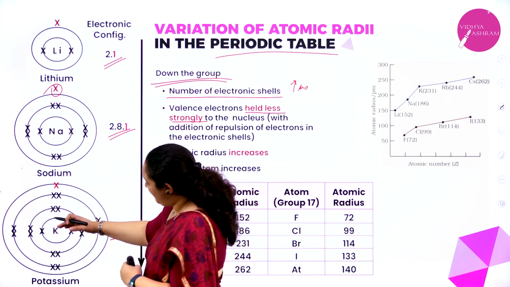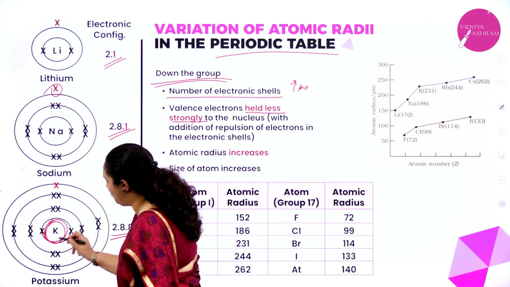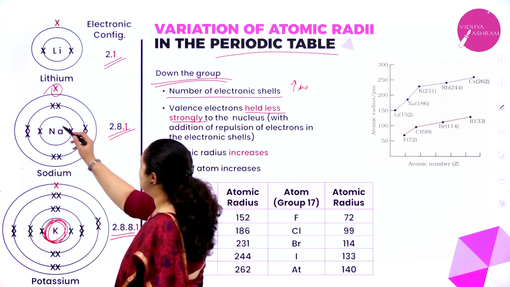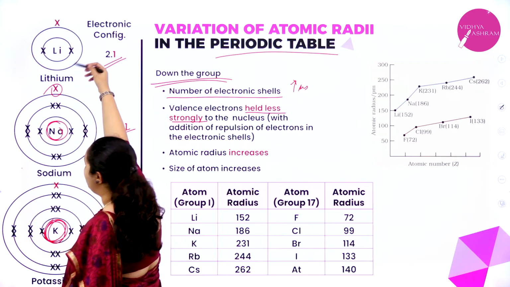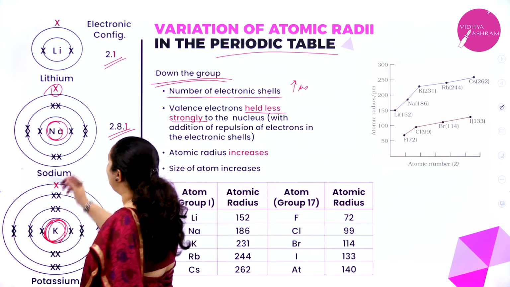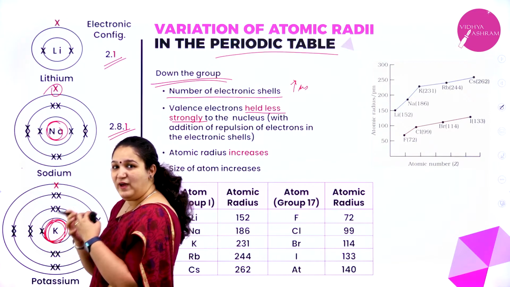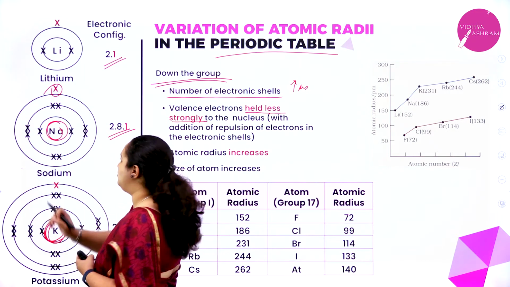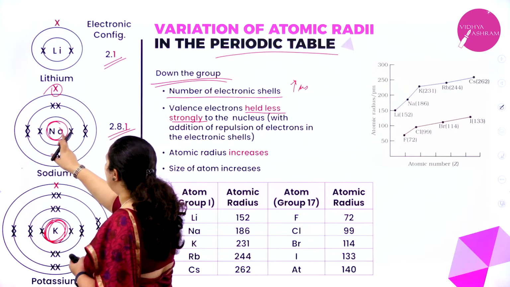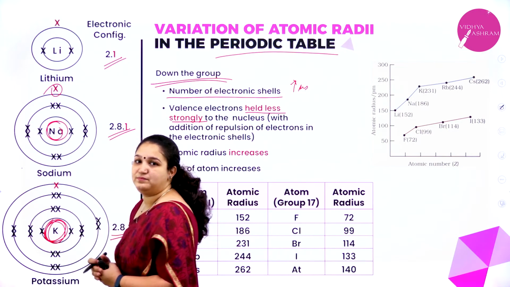And it is going far away from the nucleus, if you observe. If this is the nucleus, the outermost electron is not very strongly attracted towards the nucleus compared to the ones just next to the nucleus.